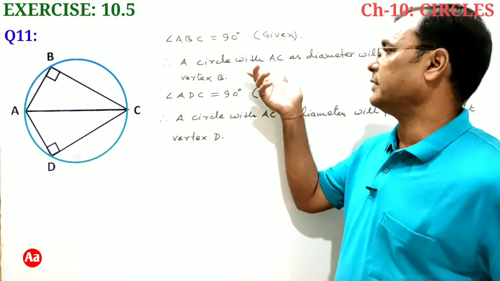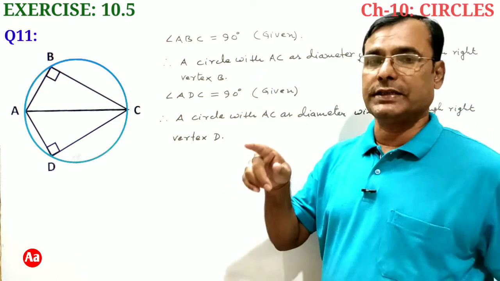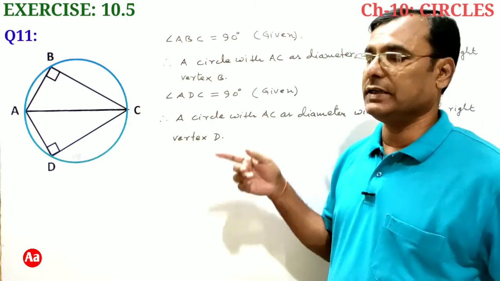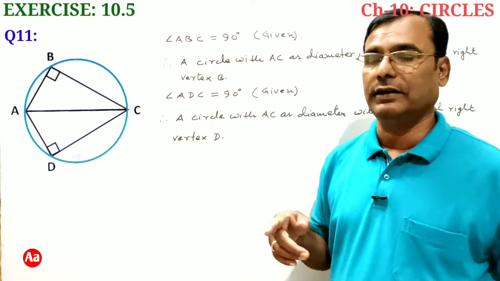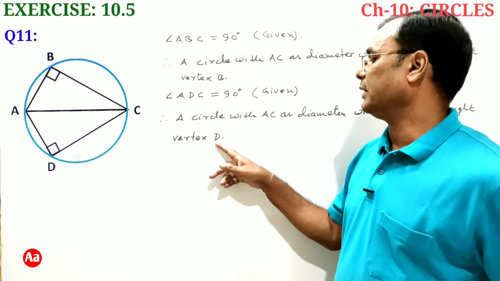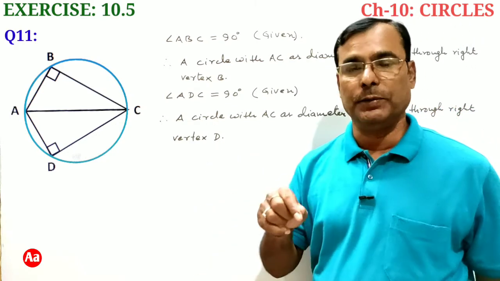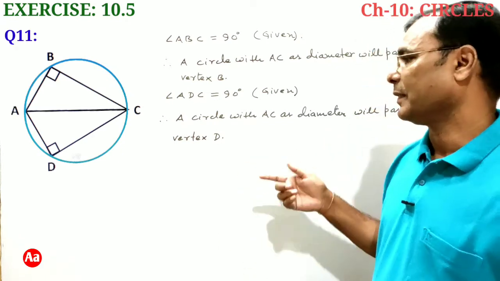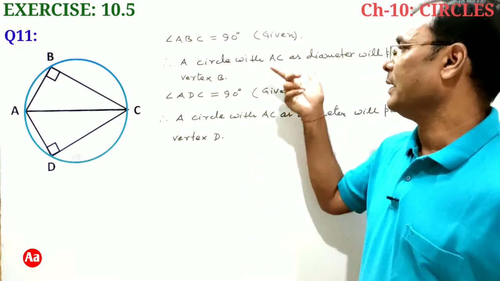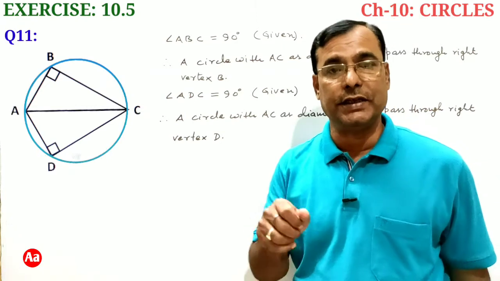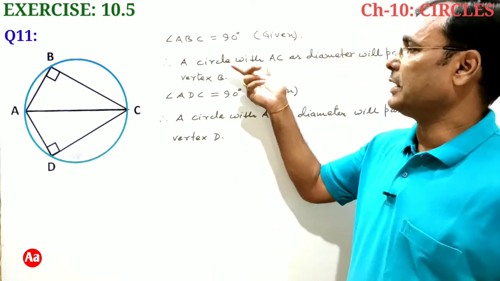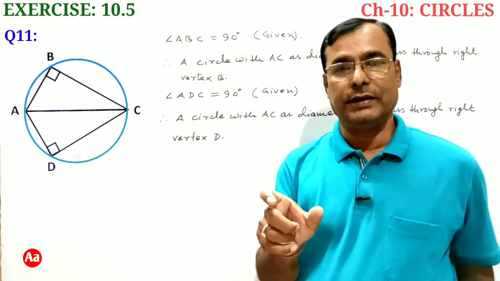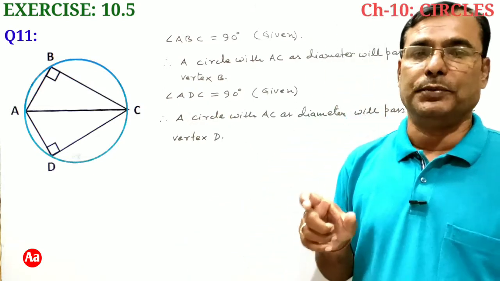So a circle with AC as diameter will pass through the right vertex B, so obviously that circle will pass through the points A, B and C. And when AC is taken as diameter and a circle is drawn, that circle will also pass through the right vertex D, means it will pass through the points A, C and D. In both the cases, AC is taken as diameter and AC for triangle ABC and for triangle ADC is the common hypotenuse.